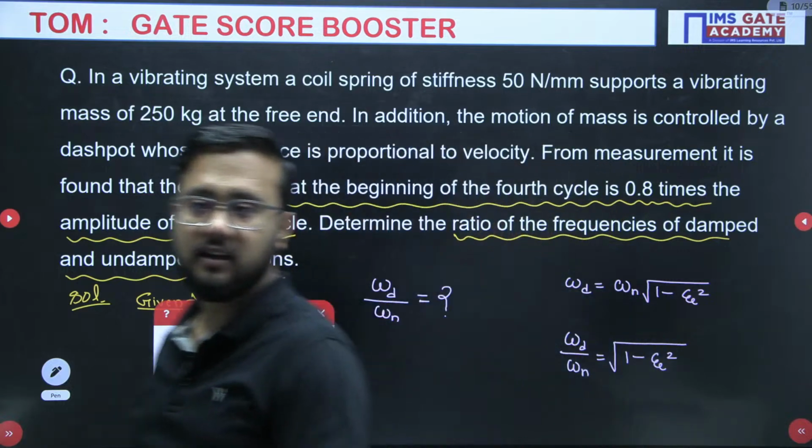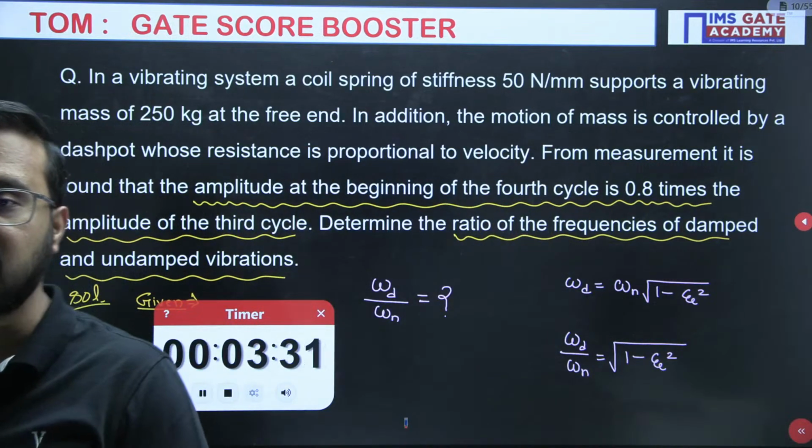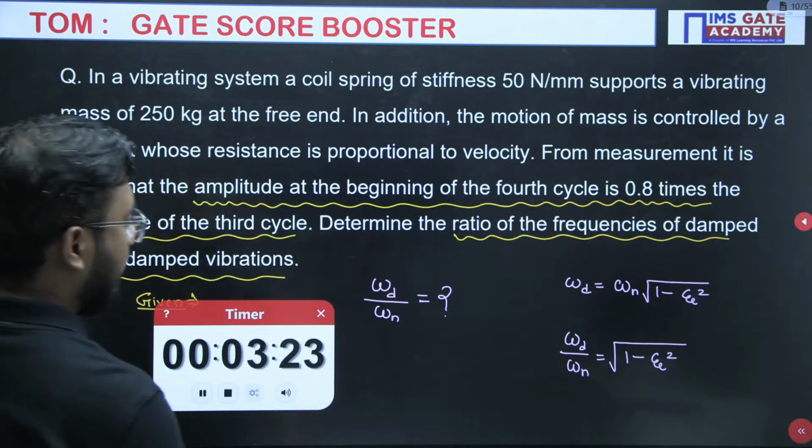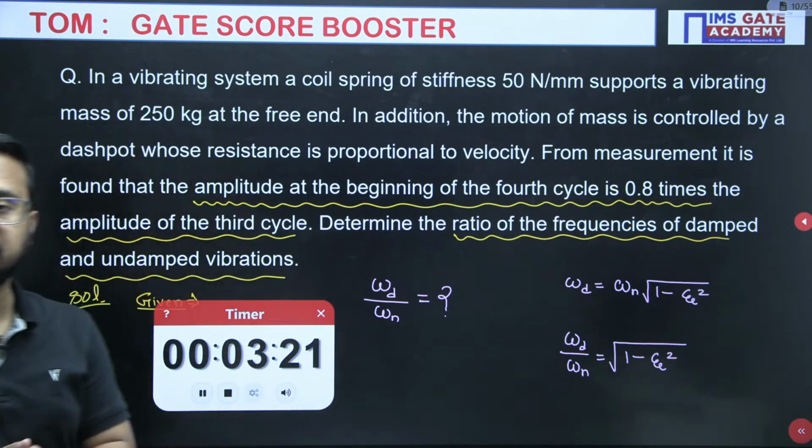Aditya, decrement ratio is given. Yes, you can use the logarithmic decrement relation here to get the answer for the damping factor. Correct, absolutely correct. Tell me what will be the answer, Aditya?